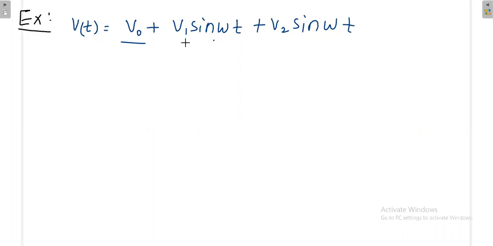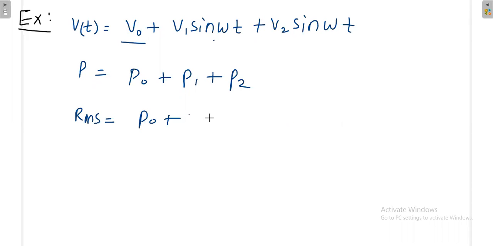You cannot add the RMS values directly, but you can add the power directly, then take the square root. So you calculate the powers P0, P1, P2, add them, and finally take the square root. Then you will get the RMS value.